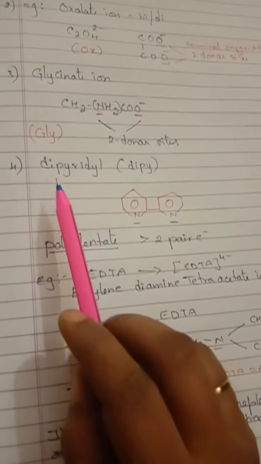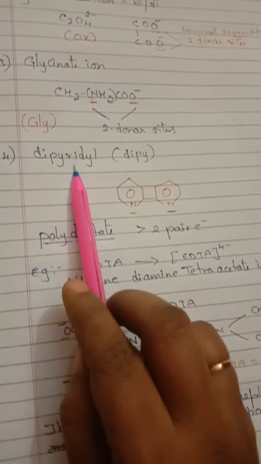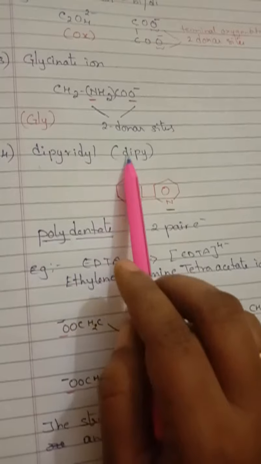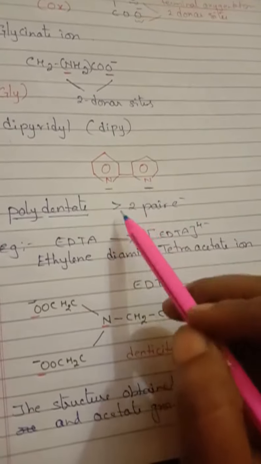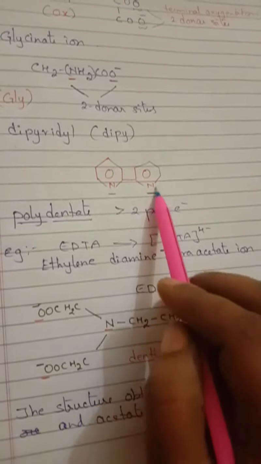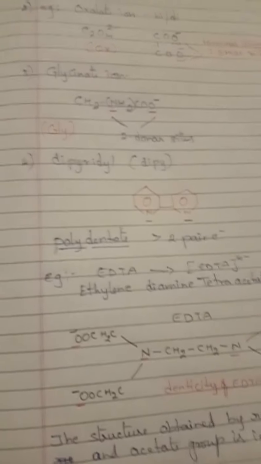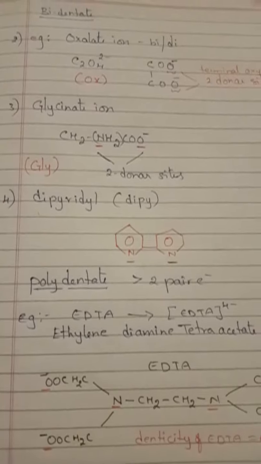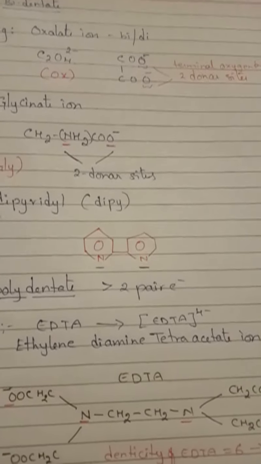And next comes dipyridyl. Short form is DIPY and the structure will be like this. So we are having 2 donor sites, nitrogen. These 2 nitrogens are going to donate 2 electrons. So these are the examples of bidentate. What do you mean by bidentate, children? Bidentate is a ligand which can donate 2 electrons. Understand?